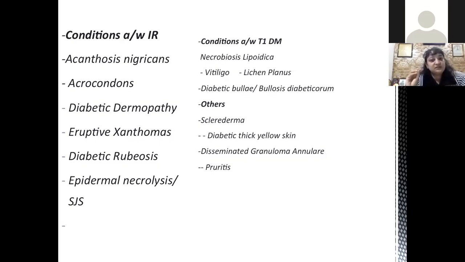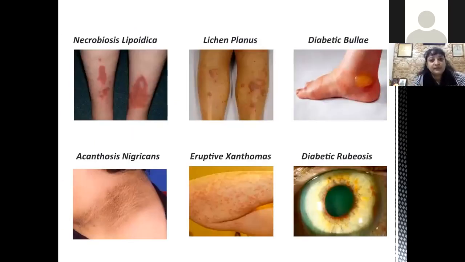Then there are conditions associated with type 1 diabetes, for example, vitiligo, lichen planus, necrobiosis lipoidica, diabetic bullae or bullosis diabeticorum. Then there may be others like scleroderma, diabetic thick yellow skin, pruritus in general, or disseminated granuloma annulare. So I'll be talking about these typical lesions, and then we will discuss diabetic dermopathy in a little more detail.